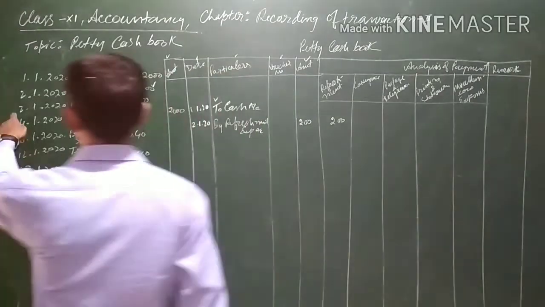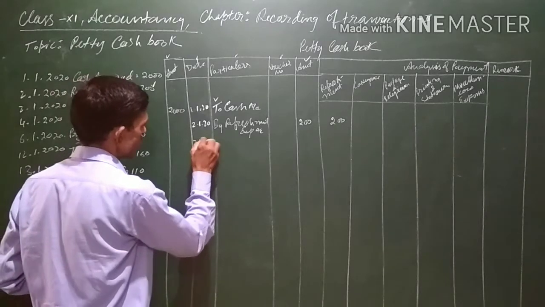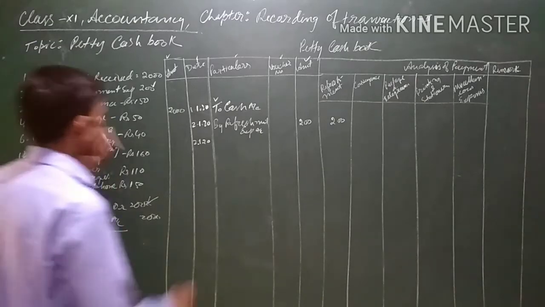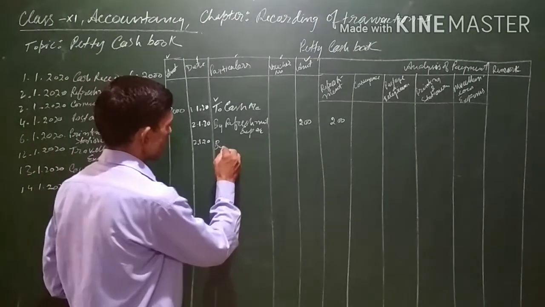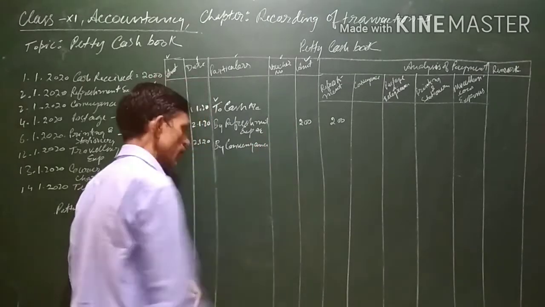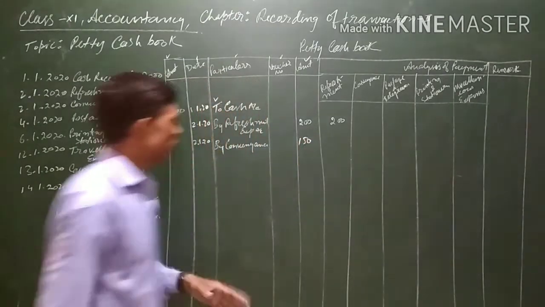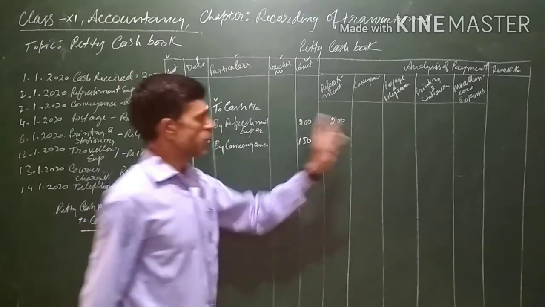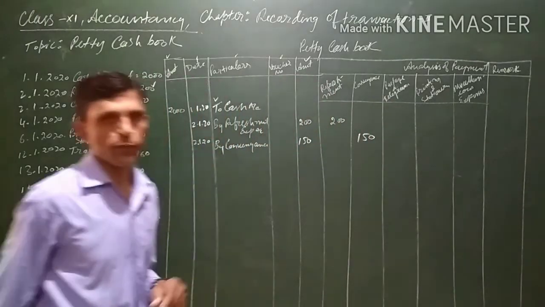Now, next is on 2nd of January, there is one more transaction, related with conveyance. Conveyance means this is related to traveling. Since it is a payment side we will be writing with by. That is, on the credit side we will be writing by conveyance expense. Amount is 150. In the credit column we will be writing 150. Beside the credit column we will also write this amount in the separate conveyance column which we have prepared. In the conveyance column also we will be writing 150.